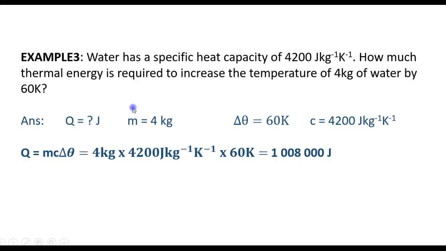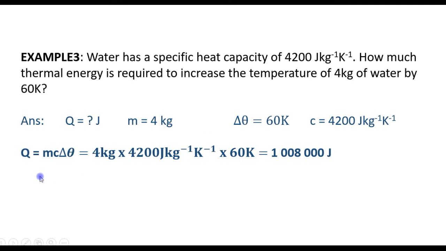Example 3, water has a specific heat capacity of 4,200 joules per kilogram Kelvin. How much thermal energy is required to increase the temperature of 4 kilograms of water by 60 Kelvin? So we are looking for energy supplied, Q. Mass is given, 4 kilograms. Change in temperature is 60 Kelvin, and specific heat capacity is 4,200.